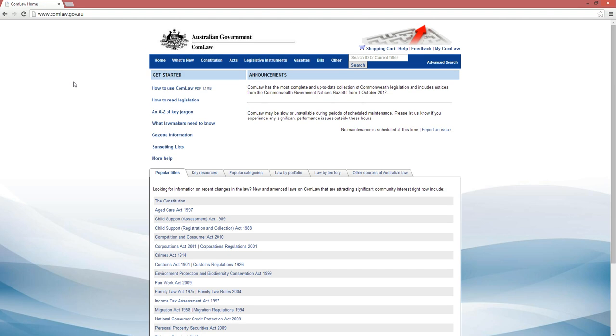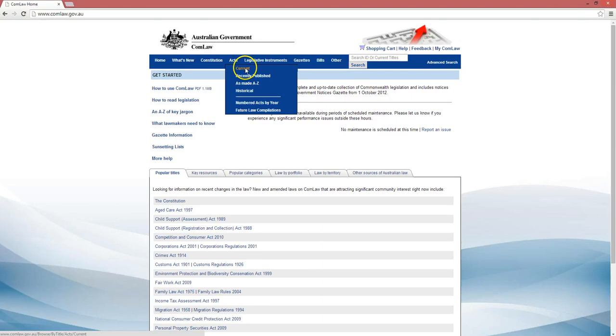and it's the first result. ComLaw has a number of features, but what we are looking for in particular are the acts. So we can go here, and in particular what we're looking for are current acts. Because acts are amended from time to time, there are different kinds of acts that you can look at. You can look at acts as they were originally passed, or for a particular act like the Banking Act, a consolidated version which is updated to reflect all the changes that have been made to it since 1959.